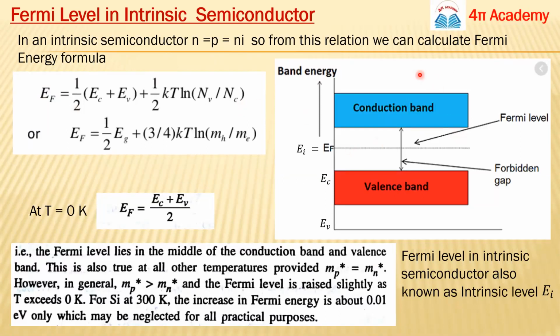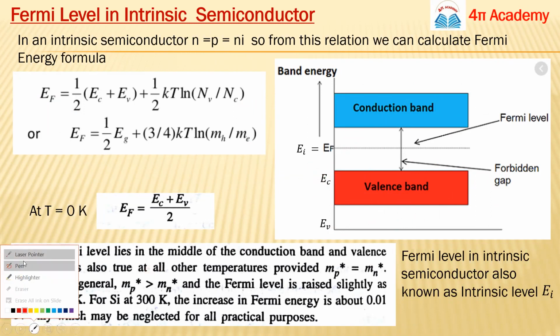So this is the band diagram of the intrinsic semiconductor. So this is the valence band. These are a little shifted, I will correct that. So you know the energy levels.